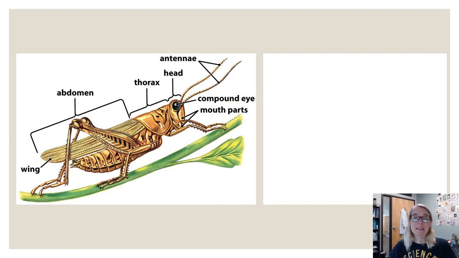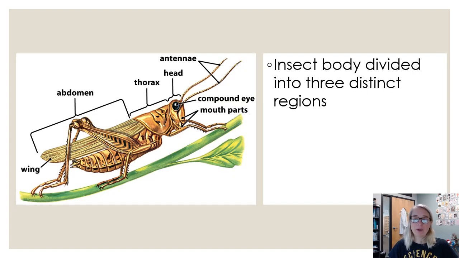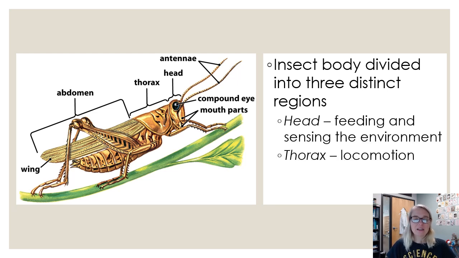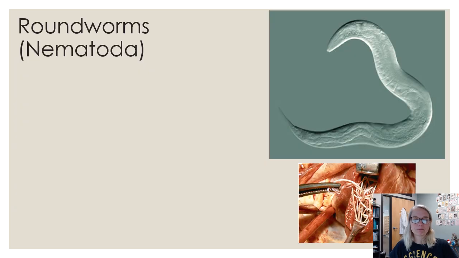When we're talking about insects, one of the groups, they typically have a body plan that has 3 distinct regions. We have the head, the thorax, and the abdomen. You may remember learning about this in earlier or other science classes. Pretty common knowledge for most people at this point.